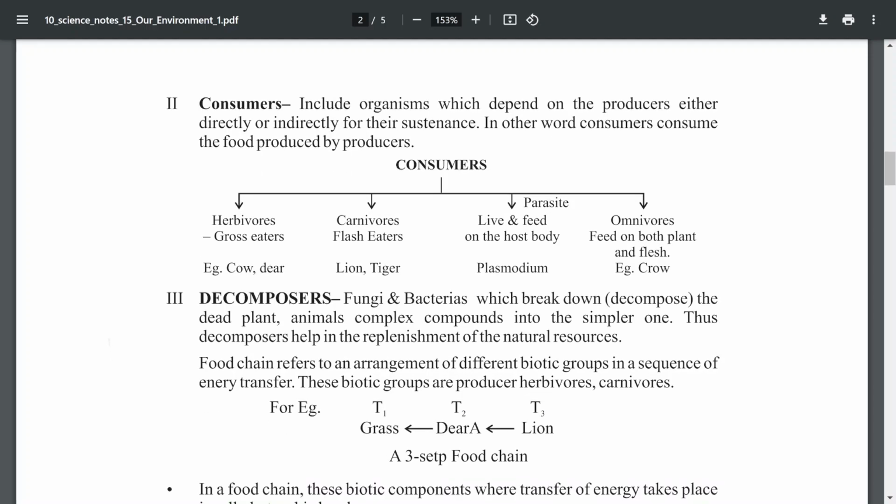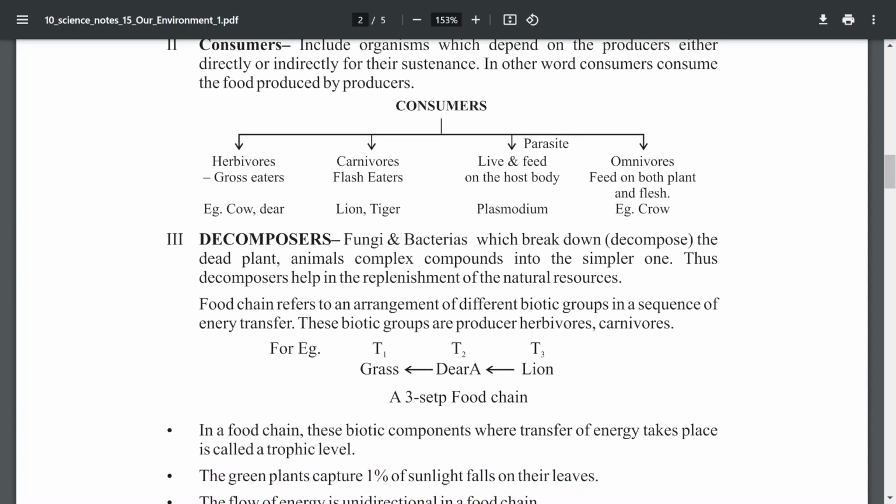The next one is decomposers. These decomposers are peculiar in nature. Without the decomposers the environment will be polluted. If the environment is polluted, it is not good for humankind, not only for humankind. If it is much polluted, the life of all the organisms will be destroyed.